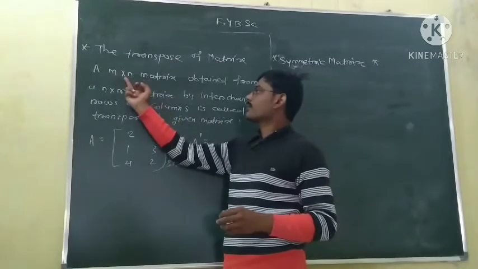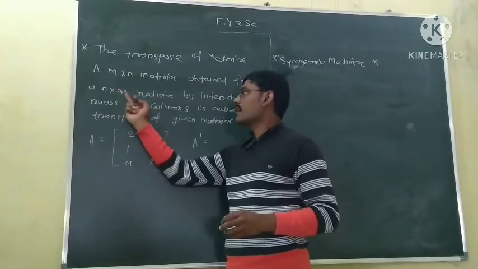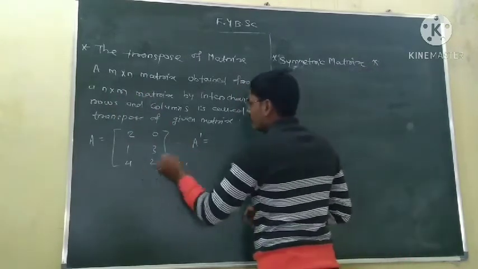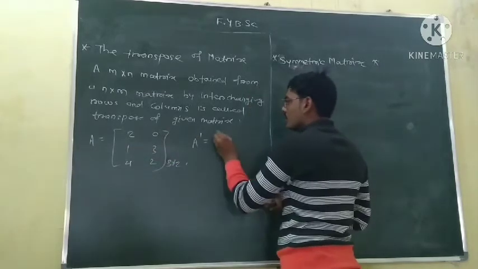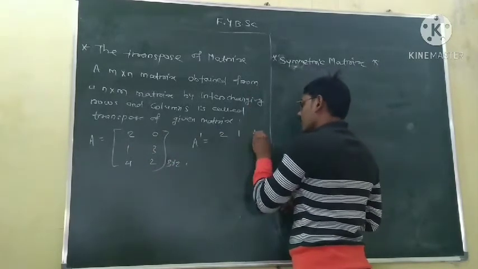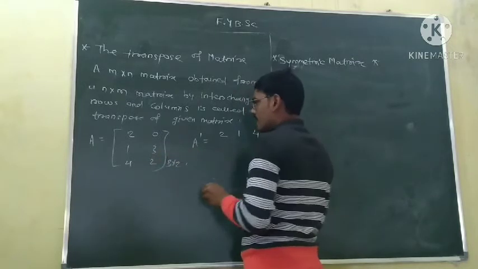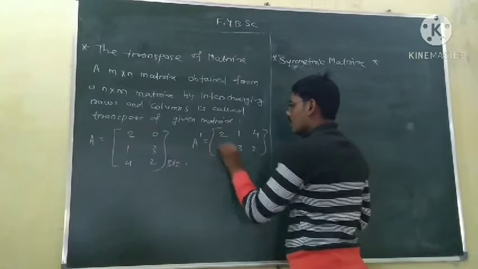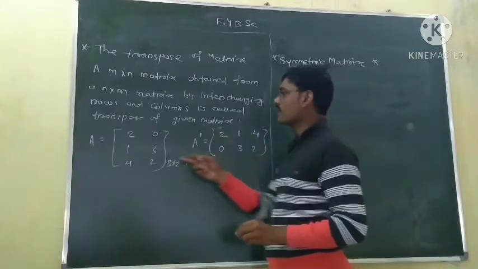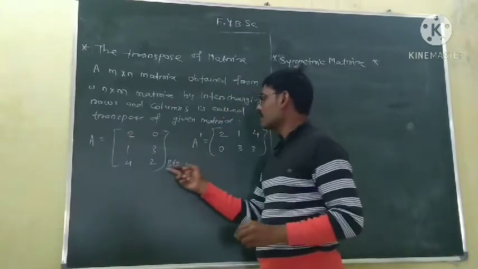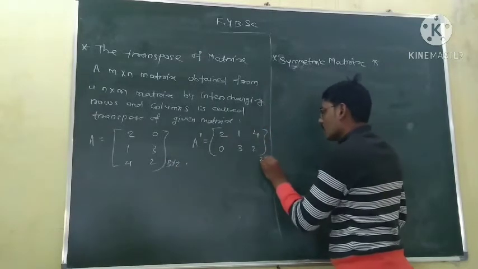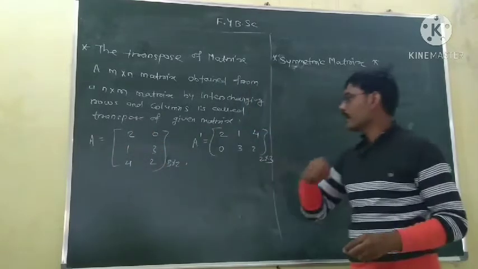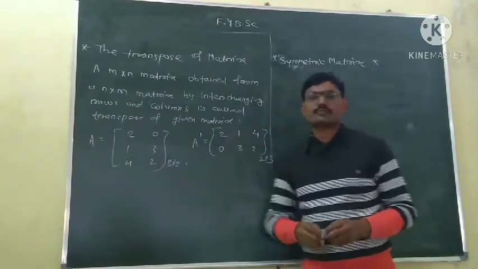So the first matrix was N by M order and becomes M by N order, because rows and columns get interchanged. The first column becomes the first row, so 2, 1, 4, and the second column becomes the second row, 0, 3, 2. Here 2, 0 is the first column but it was previously the first row. Here order is 3 by 2, and here order is 2 by 3. So this is the transpose of this matrix, obtained by interchanging rows and columns.